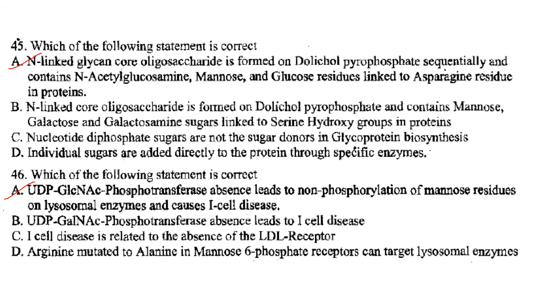Hence the name I-cell disease for this particular disorder. So which statement is correct? Option A is correct, whereas in option D it is Gal, not Glc. So option B is wrong, and option C is also wrong, and arginine mutated to alanine is also not correct. So option A is correct.